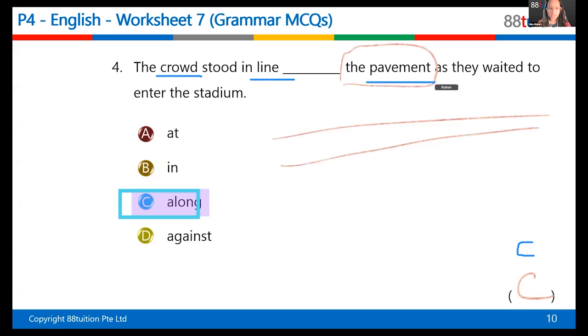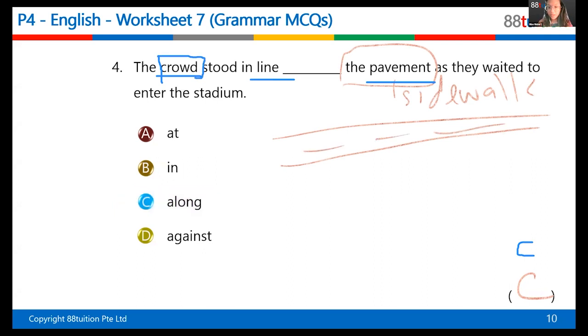Because of the pavement, right? Pavement is this. It's basically a sidewalk, right? A pavement is a sidewalk. And so if you're walking along the side, it's the part next to the road, right? So if this is the road, this is called a pavement. So you can only walk along because it's one straight line. Along is in one specific direction, a direction, right? It's a movement, right?